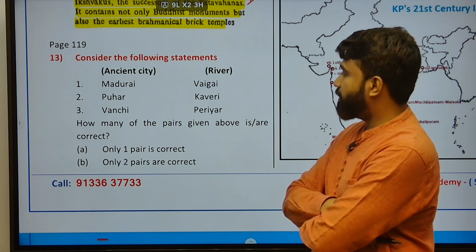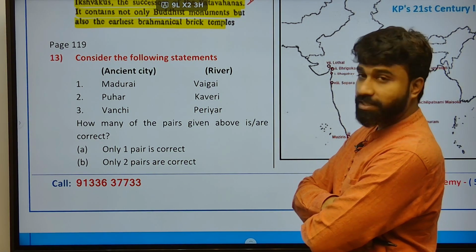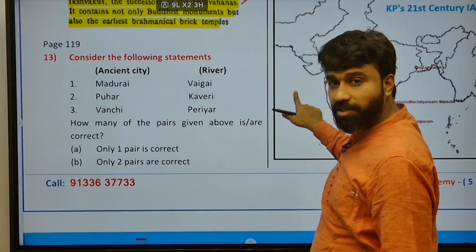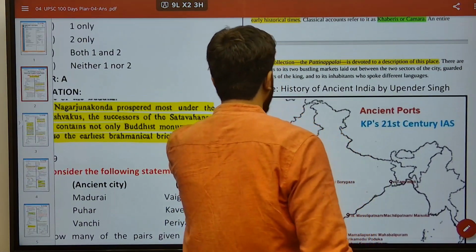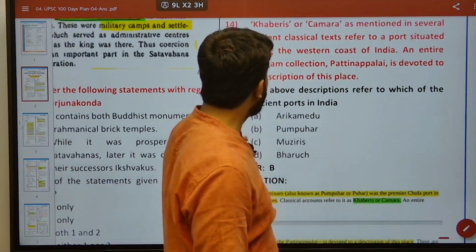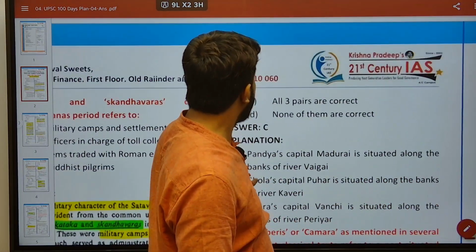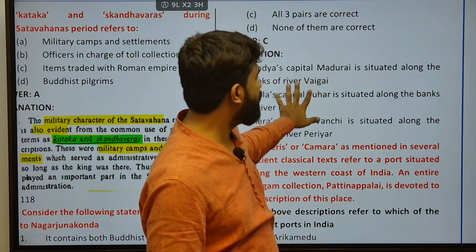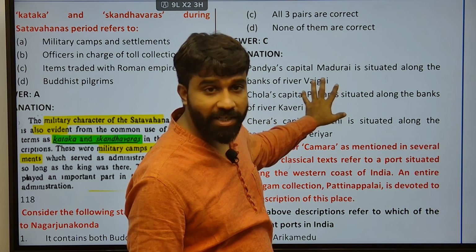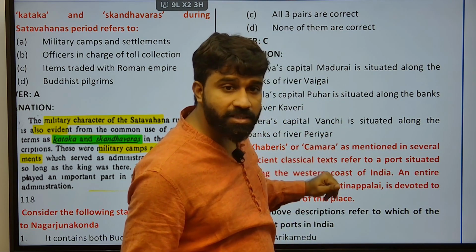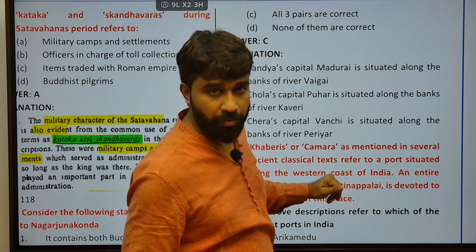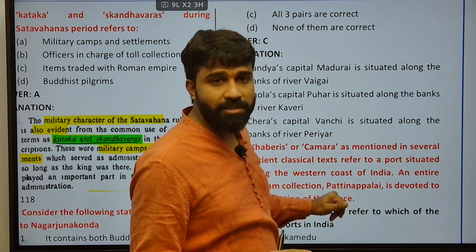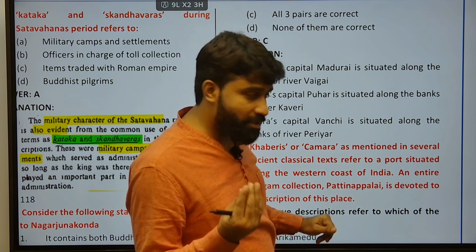Consider the following statements: Madurai, Puhar, Vanchi. Next, coming to deep south history. Each place mentioned in Sangam literature is very important, and the places mentioned on the map also need to be learnt. Pandya capital is Madurai, situated along the bank of the Vaigai river. The Pandya kingdom is at the southern tip of Tamil Nadu, having Madurai as its capital, and the Vaigai is its major lifeline.